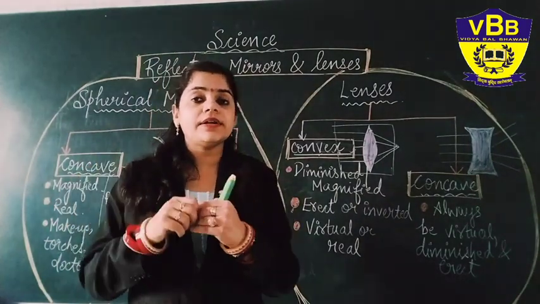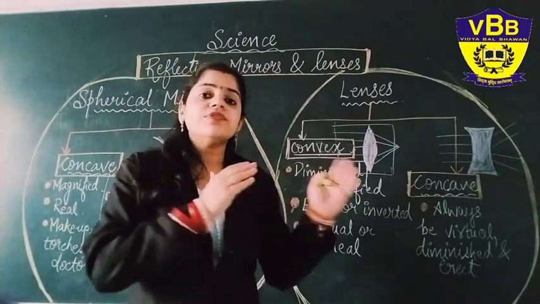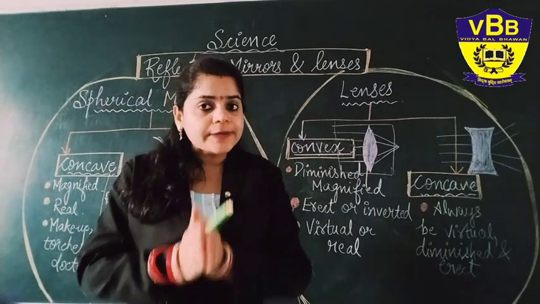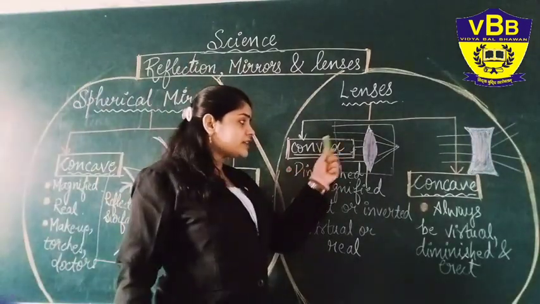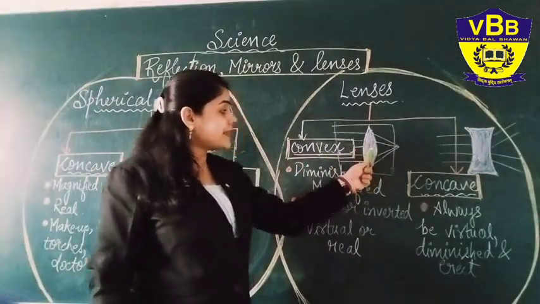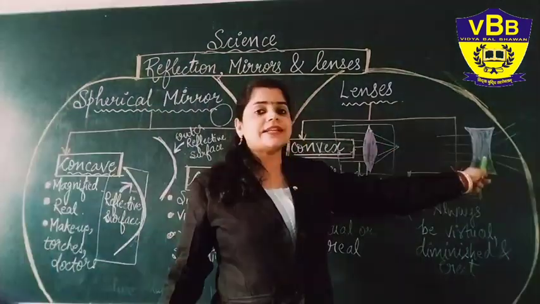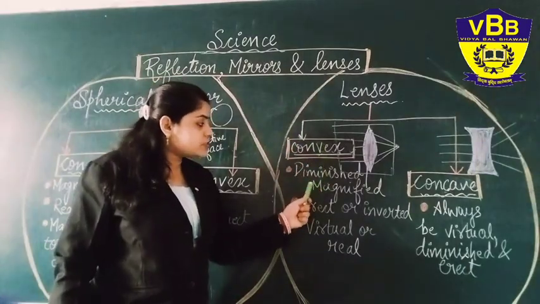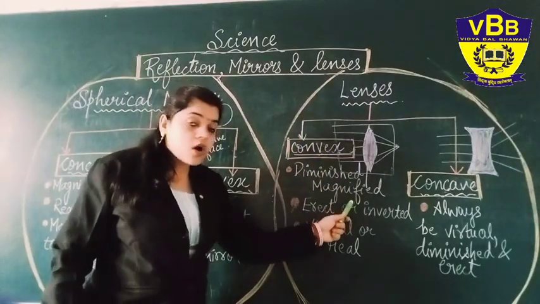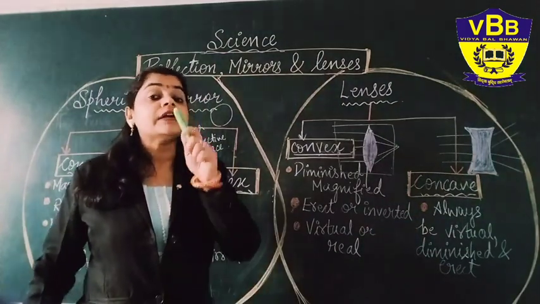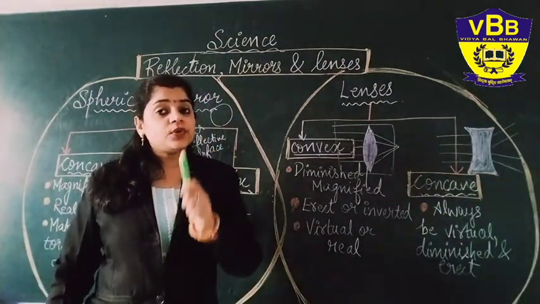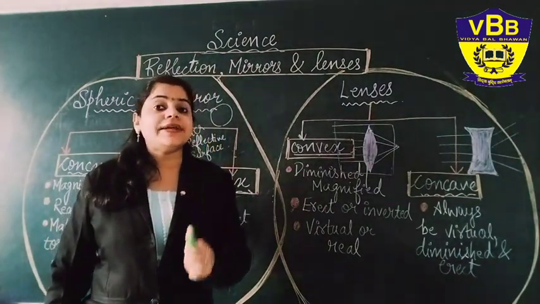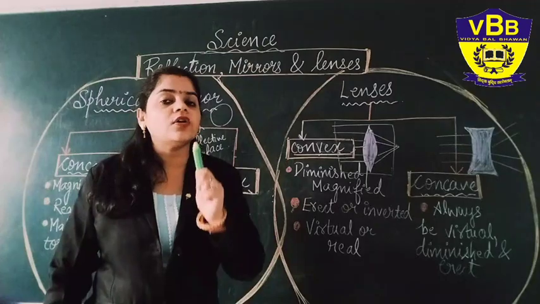So the first difference is that only. Like we have studied in the mirrors, by differentiating between both, we will see in the lenses also. It will make your concept more clear. Okay, so let us start. In the convex lens, as you can see, the lens is like this type, and in concave the lens is like this type. So our first property: the convex lens is showing you diminished or magnified image. Let me be very clear. In the convex lens, you can see both diminished and magnified images. That depends on the position of the object.